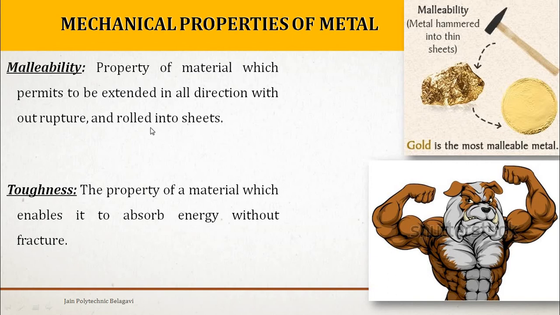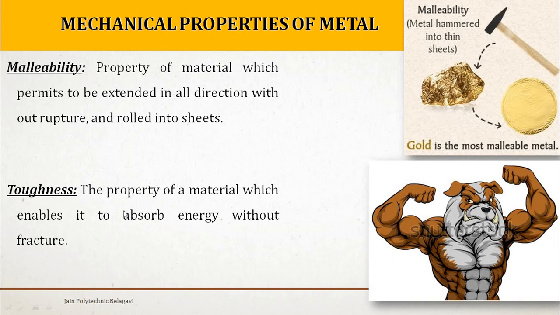So it is a physical property of a metal that defines malleability. It defines its ability to be hammered, pressed, or rolled into thin sheets without breaking. If you press this gold, it is going to form like this. You can observe there are no cracks developed after pressing this gold into a plate, right? One example is that gold is the most malleable metal. So that is the property called malleability. I hope you understand the concept exactly.